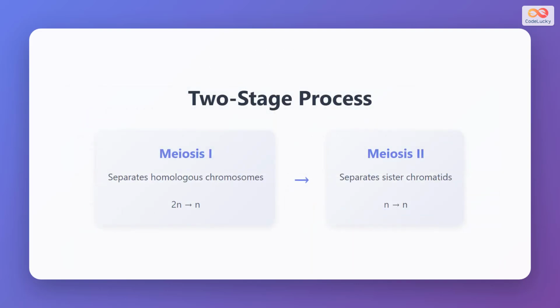Meiosis accomplishes its goals through a two-stage process. The first stage, called meiosis 1, separates homologous chromosomes from each other. Homologous chromosomes are matching pairs where one chromosome comes from the mother and one from the father. This first division reduces the chromosome number from 2N to N. The second stage, called meiosis 2, separates sister chromatids, which are identical copies of each chromosome joined together. This second division maintains the haploid number, going from N to N. Both stages are necessary to produce the final gametes with the correct chromosome number.